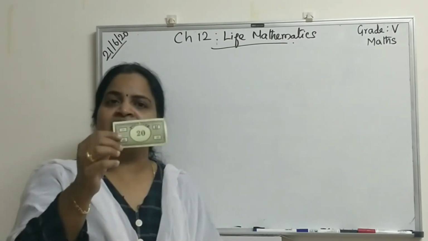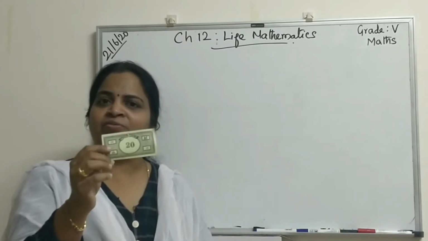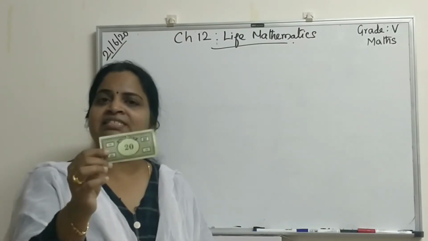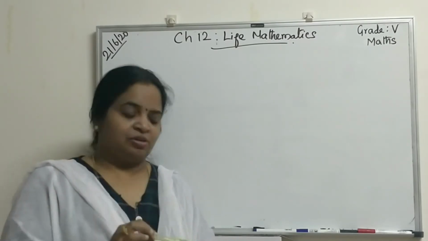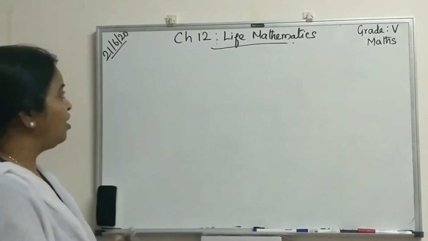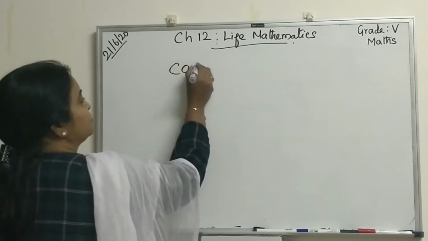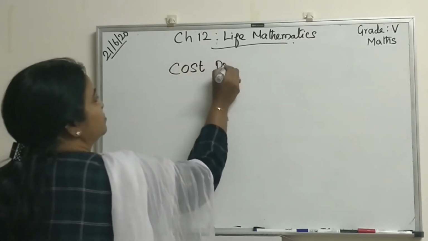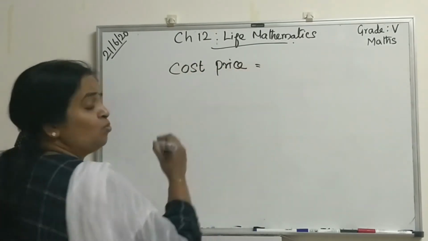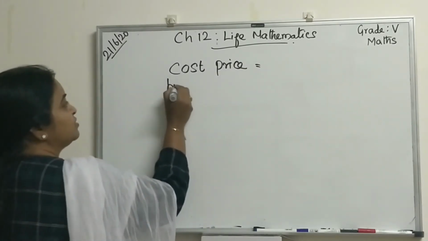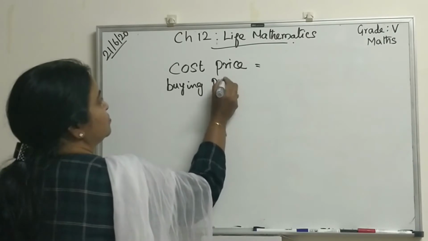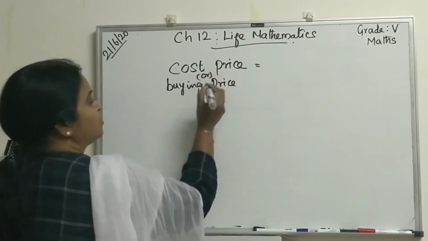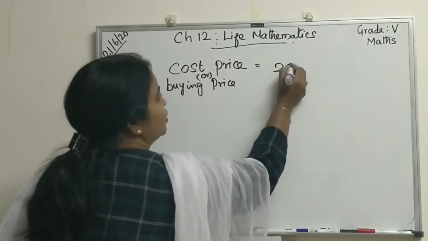So the amount you are paying, 20 real, is called the buying price or cost price. What is the cost price or buying price? 20 real.